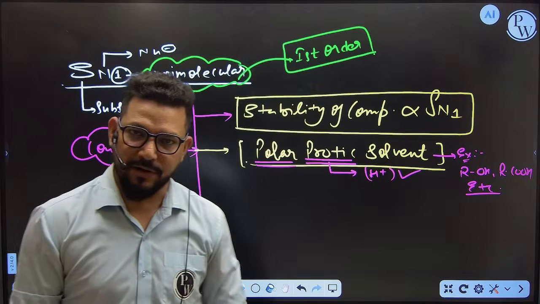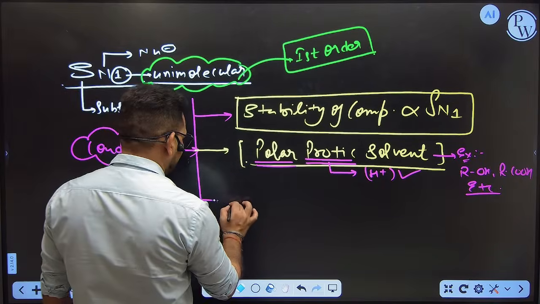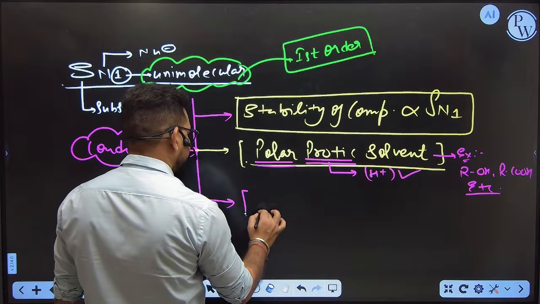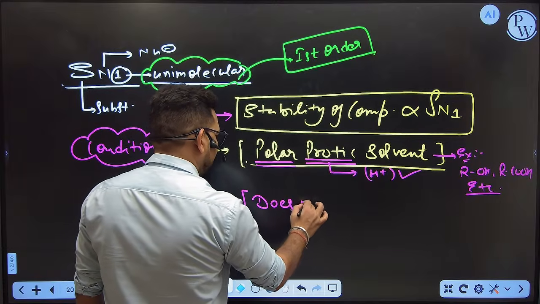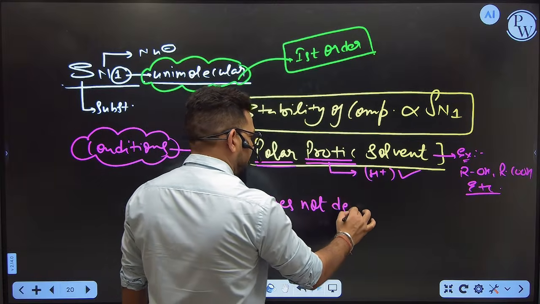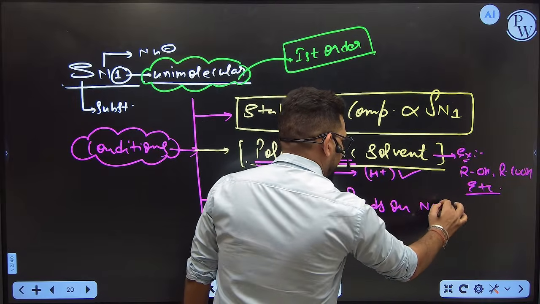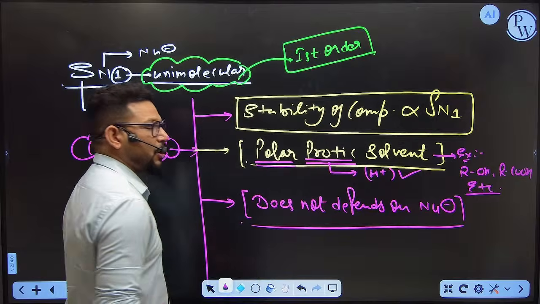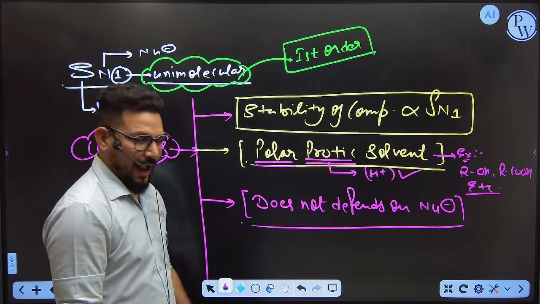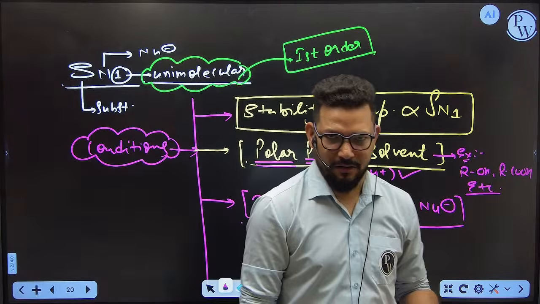So that's why it is called a polar protic solvent. Third condition: it does not depend on the nucleophile. That means whatever nucleophile you take during the SN1 reaction, either weak or strong, it doesn't matter.